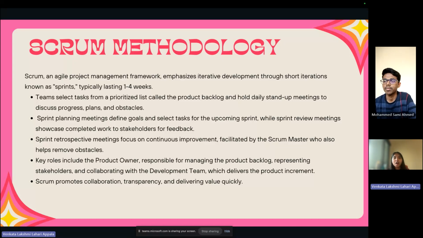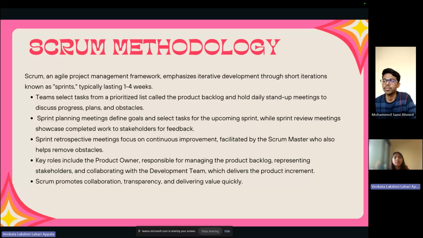The team selects tasks from a prioritized list called the product backlog and holds daily stand-up meetings to discuss progress, plans, and obstacles. Our sprint planning meetings define goals and select tasks for the upcoming sprint, while sprint review meetings showcase completed work to stakeholders for feedback. Sprint retrospective meetings focus on continuous improvement, facilitated by the Scrum Master, who also helps to remove obstacles.